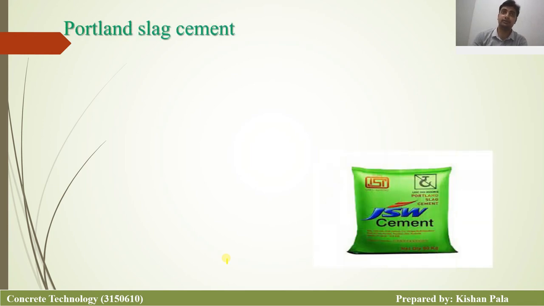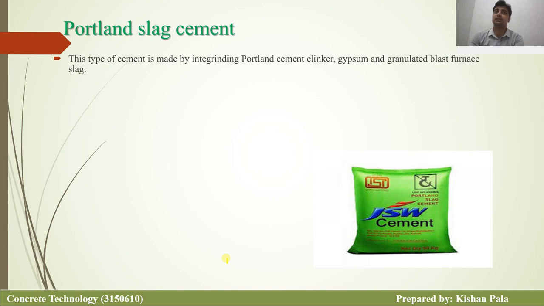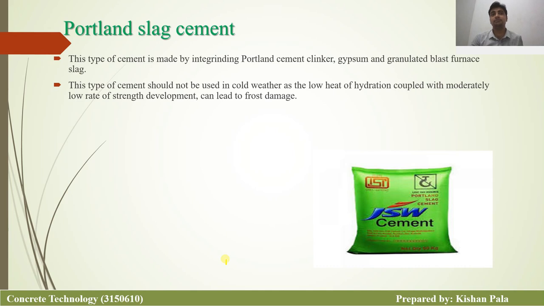Portland slag cement. This type of cement is made by intergrinding Portland clinker, gypsum, and granulated blast furnace slag. This type of cement should not be used in cold weather. Why? The low heat of hydration, coupled with the moderately low rate of strength development, can lead to frost damage.